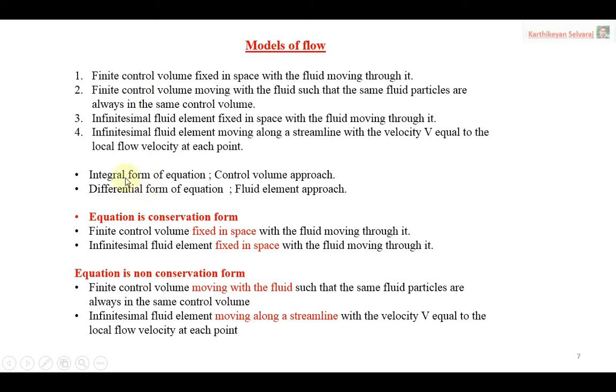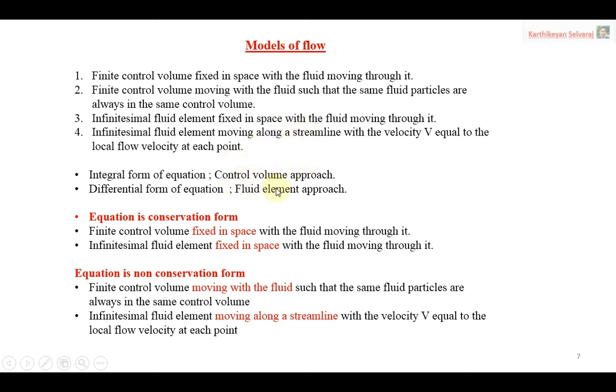Then we have another doubt: when can we use the integral form of the equation, and when can we use the differential form of the equation? You know very well, control volume means it will cover the total amount of volume, especially for a confined region. It is not for a particular point, it is a particular region.